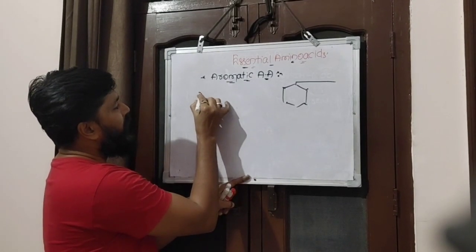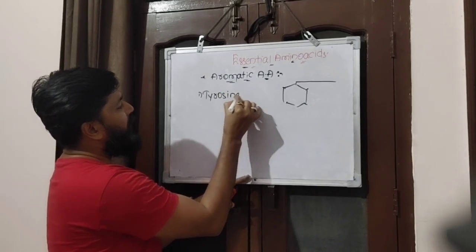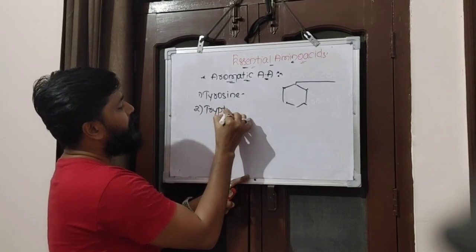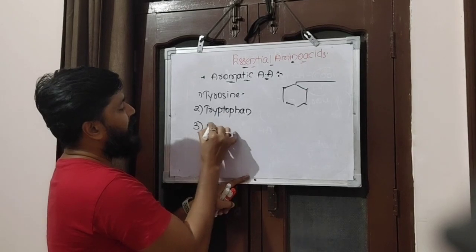Number 1, tyrosine. Number 2, tryptophan. And number 3, phenylalanine.